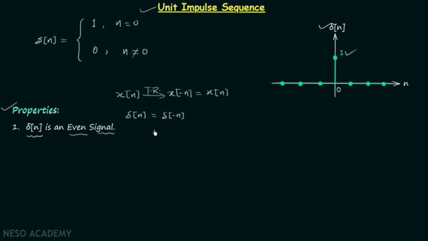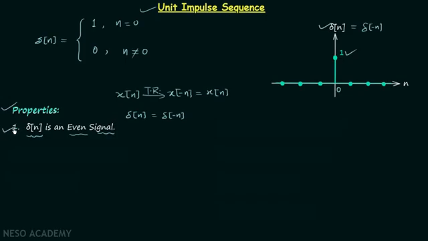This means if we perform the time reversal of delta n, we should have the same signal. In case of time reversal, we simply flip the signal waveform about the y-axis. So if you look at this plot and try to flip the signal waveform about the y-axis, you will find you have the same signal waveform. Therefore, delta n is equal to delta of minus n, and we can say that delta n is an even signal. This is all for property number 1.